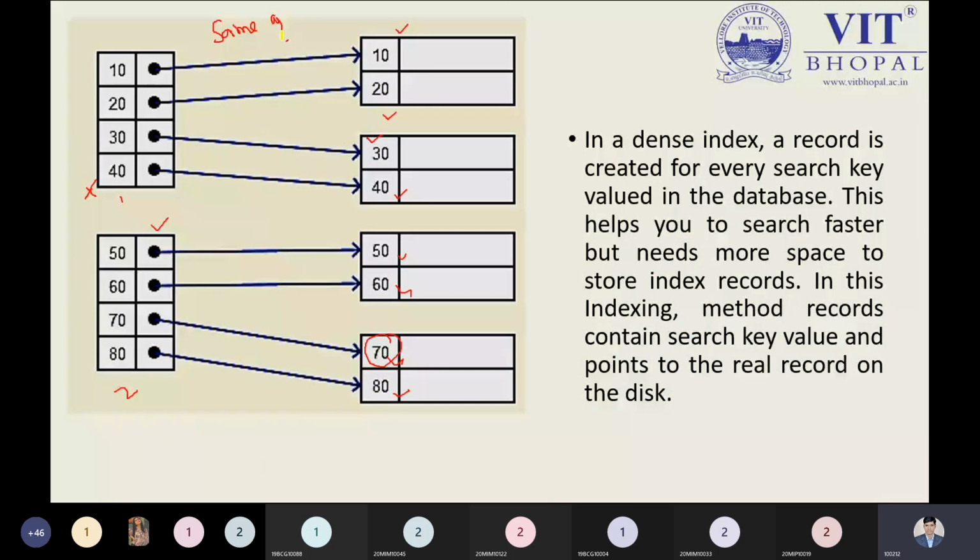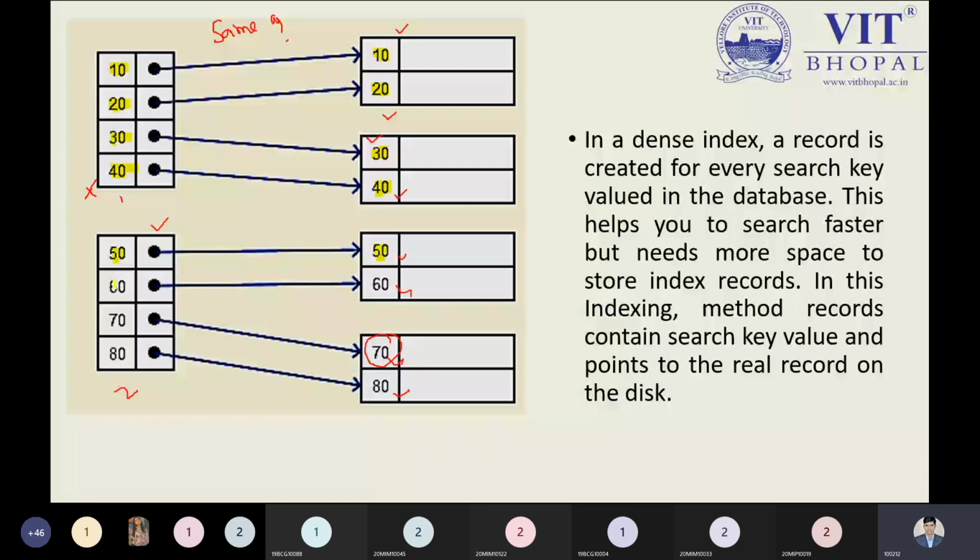So in the dense index, a record is created for every record. 10 will match here, 20 will match over here, so there will be no issue. 30 we have, 40 we have, 50 we are making, 60 we are matching, 70 and 80 we have, so we are creating it properly.